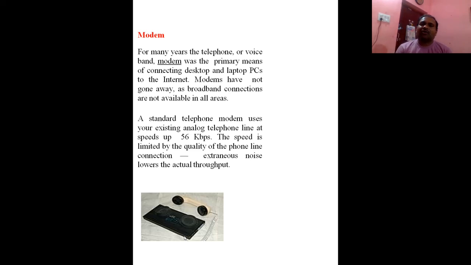Modems have not gone away, as broadband connections are not available in all areas. A standard telephone modem uses your existing analog telephone lines at a speed of 56 kbps. It is a very early one. Nowadays it will be up to 2 Mbps, 4 Mbps, 100 Mbps, 200 Mbps, 500 Mbps, whatever speed is provided by the telephone companies.